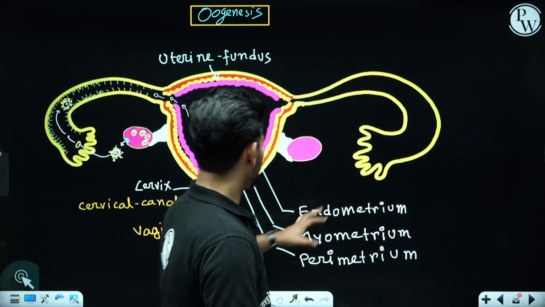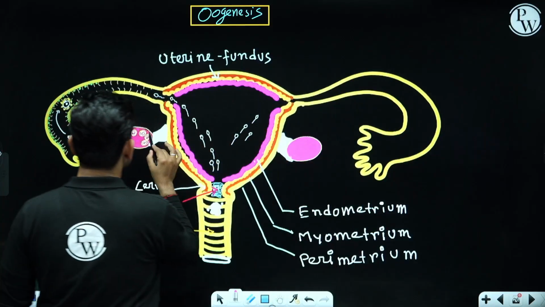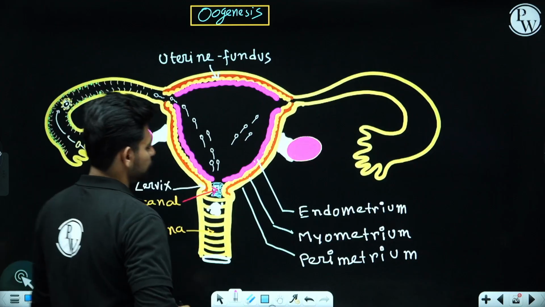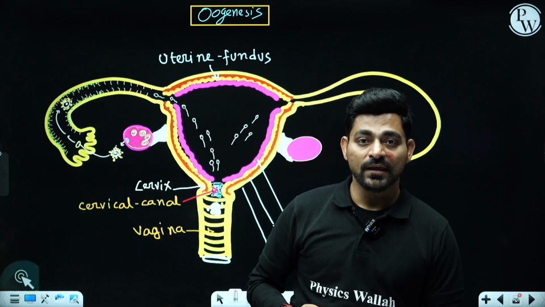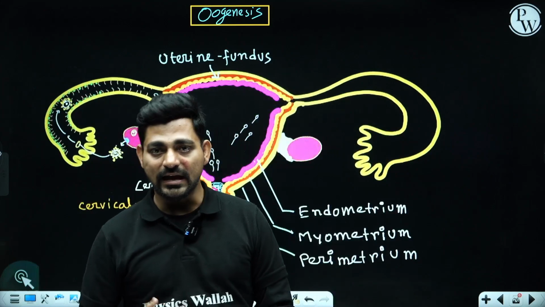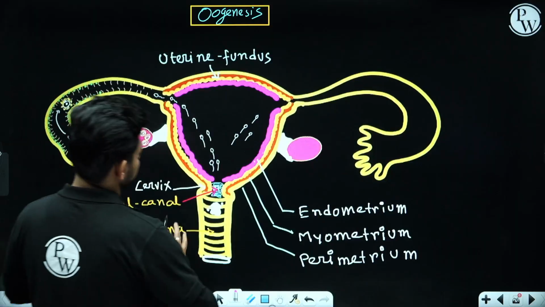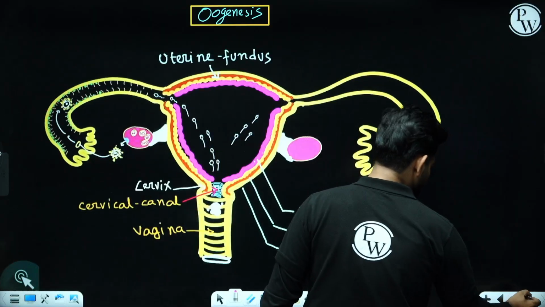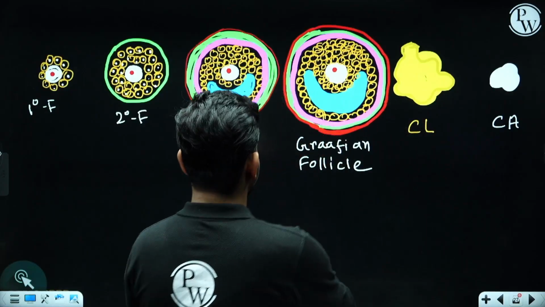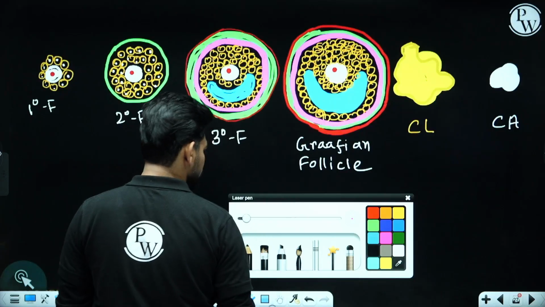For the female, these ovaries are considered primary reproductive organs because they are responsible for oogenesis, ovum production, and also for the production of female sex hormones called estrogens and progesterone. So that was brief about the female reproductive system. Let's move forward to study in detail the process of oogenesis.